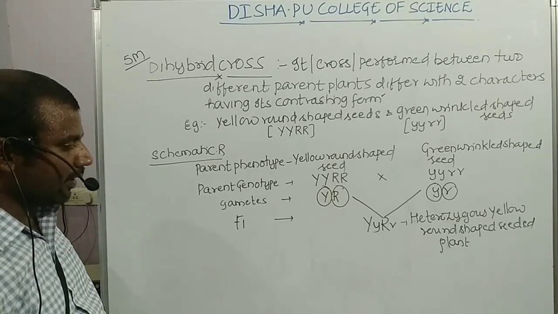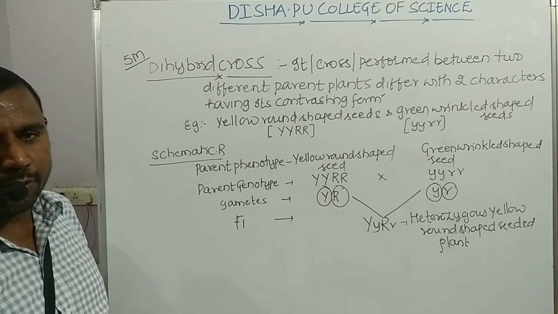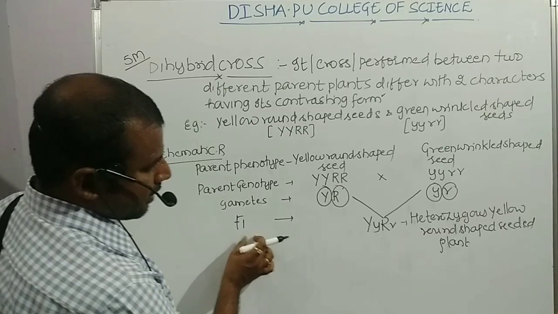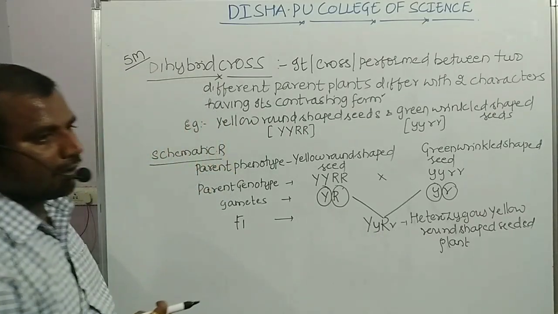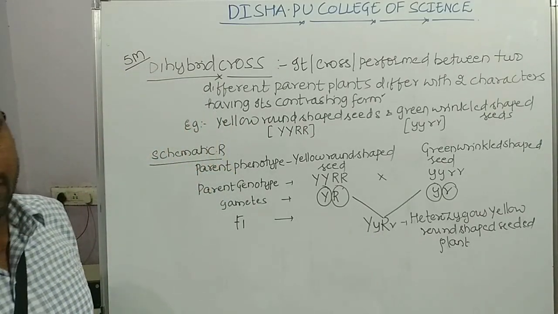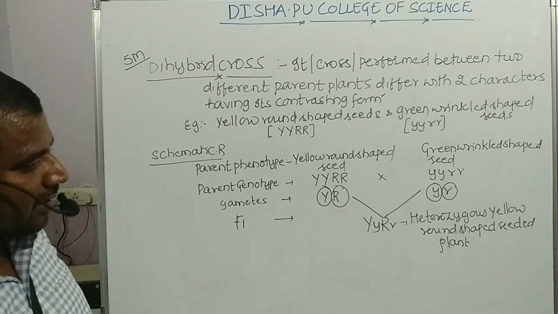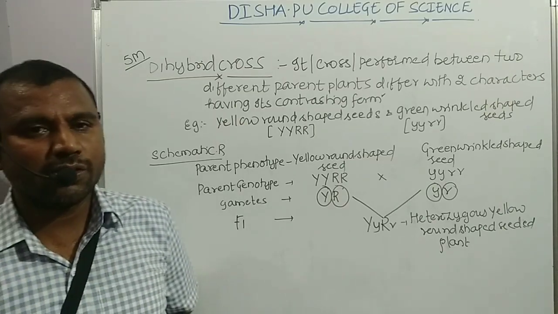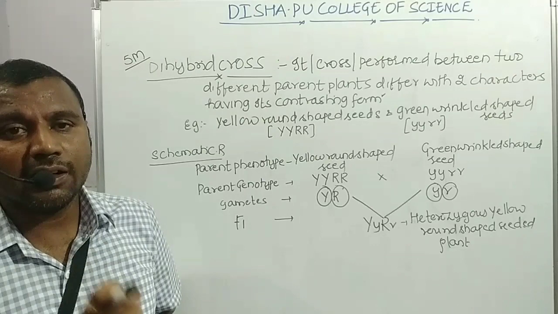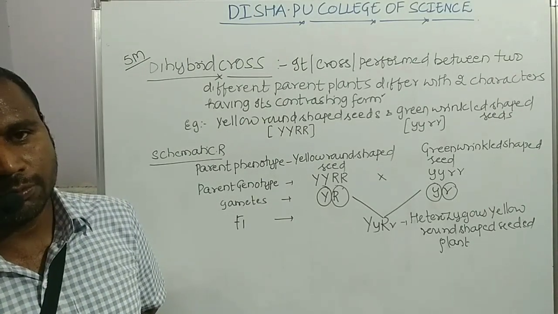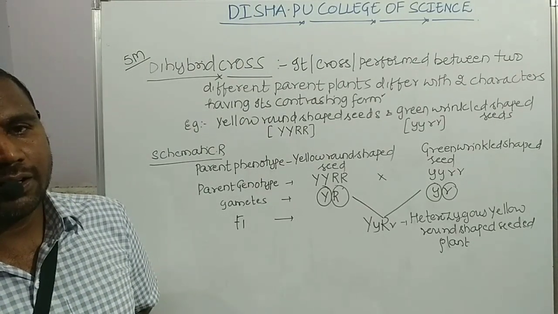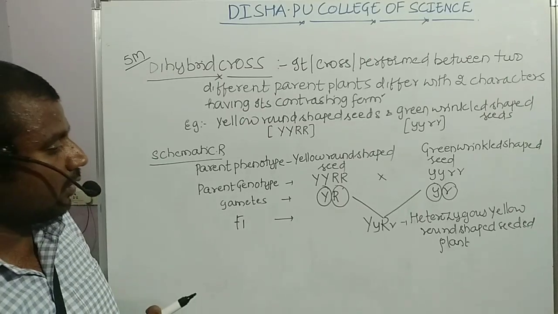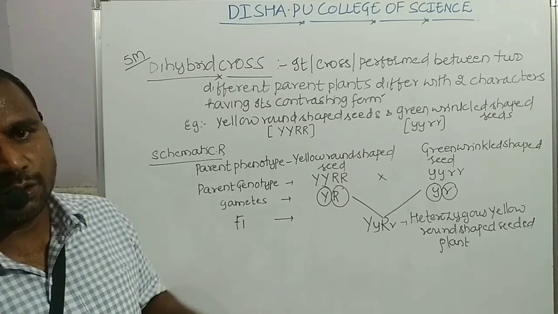Now we have to go for raising the F2 generation. But in the F1 generation, what is it indicating? It is indicating the law of dominance. What does the law of dominance say? In the heterozygous condition, the dominant allele shows its dominancy over the recessive allele.